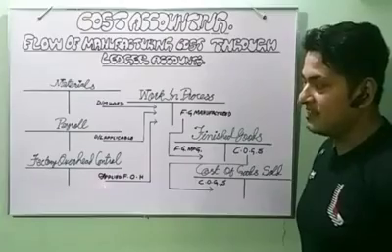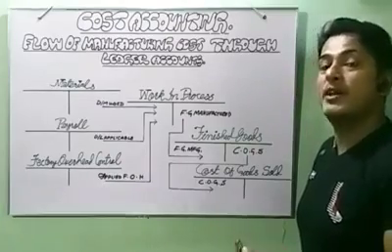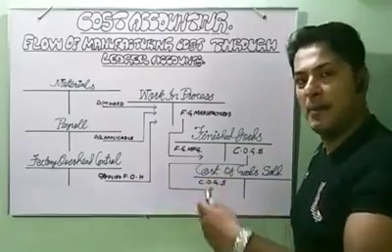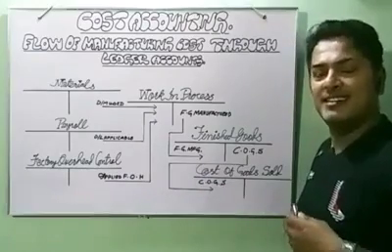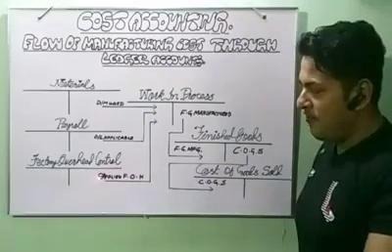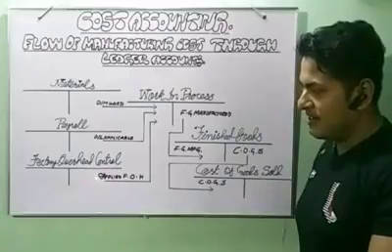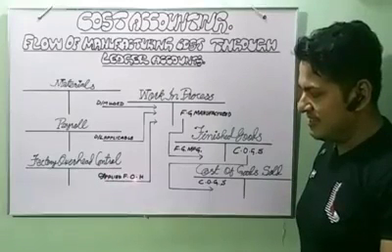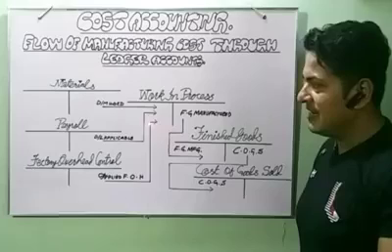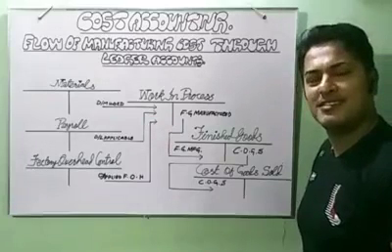The journal entry would be work in process debit and applied factory overhead credit. You see the flow of applied factory overhead from the credit side to the debit side of work in process.